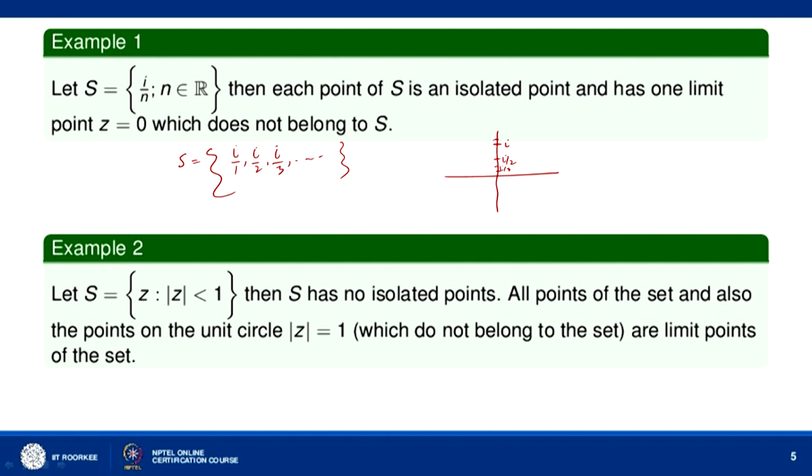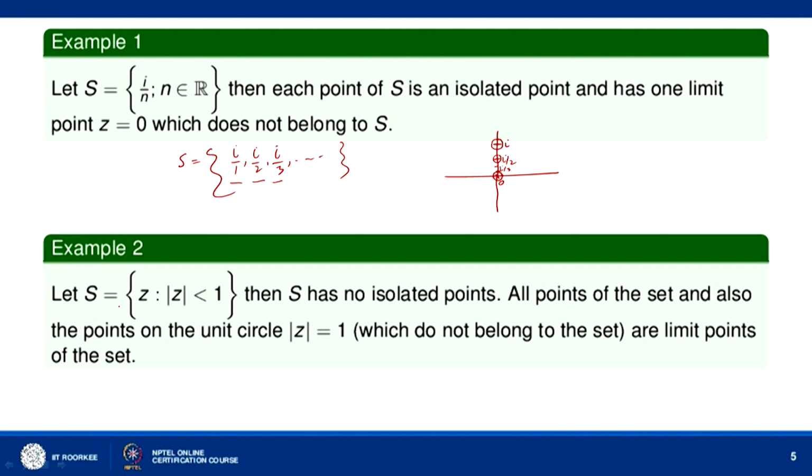You can always find a small neighborhood of the point i or of the point i by 2 such that it does not contain any other point of S. So, each point here is an isolated point of S, but Z equal to 0 is a limit point of S, because howsoever small a neighborhood of Z equal to 0 you take, infinitely many members of S will belong to that neighborhood. So, Z equal to 0 is a limit point of S, and you can see that Z equal to 0 does not belong to S.